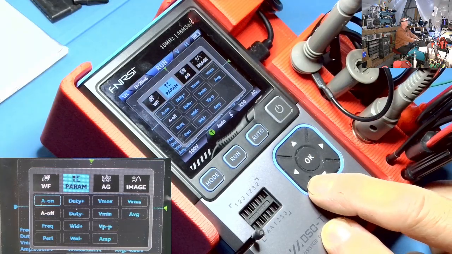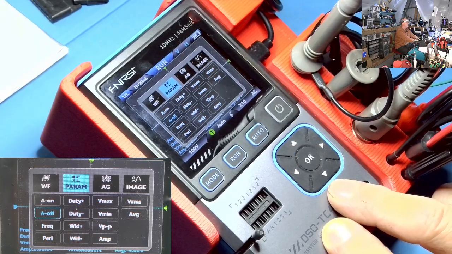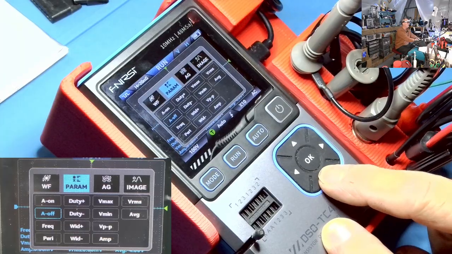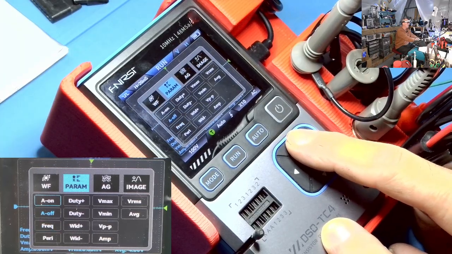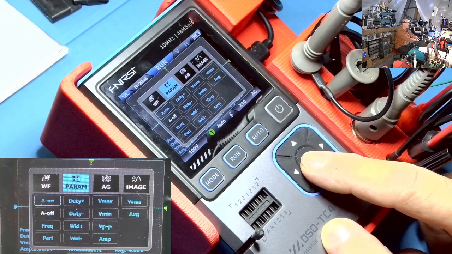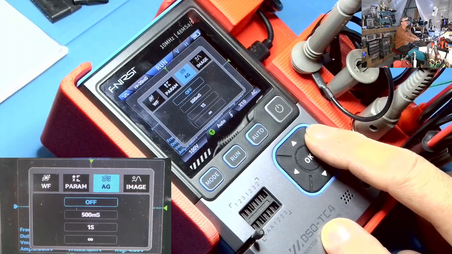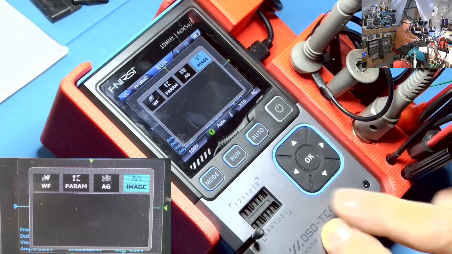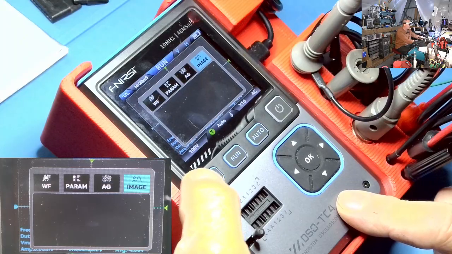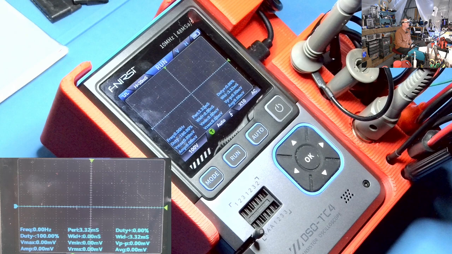You can turn the auto off by moving down and selecting off. Then you can turn on specifics if you want. For me, I am just leaving my auto on. And then there's an AG setting, and those are the parameters you can change, and images, and I don't have any. Long press on the mode button puts you back into the oscilloscope.